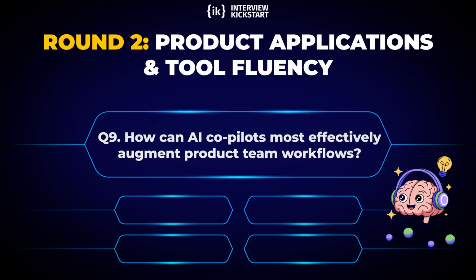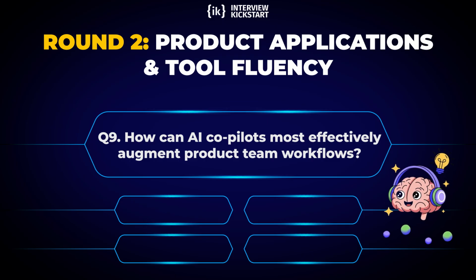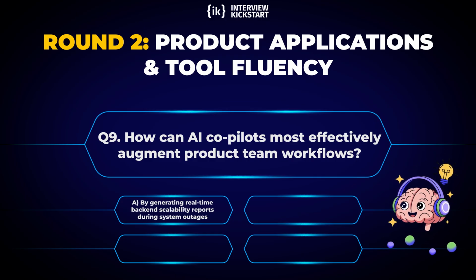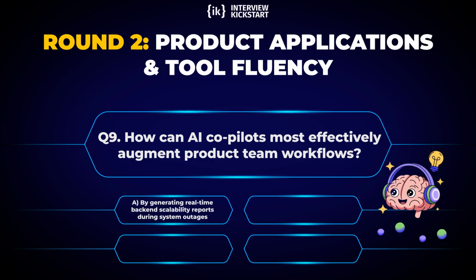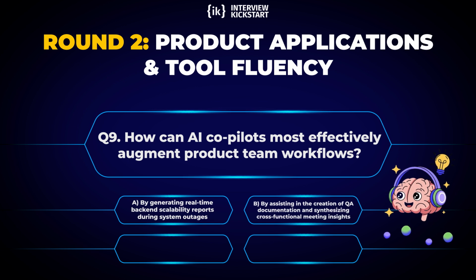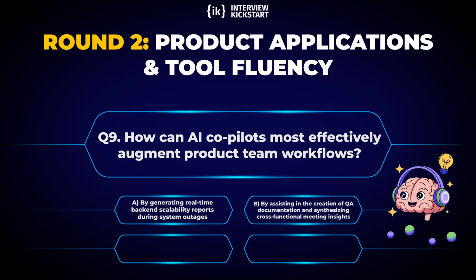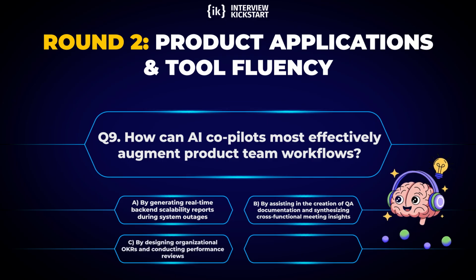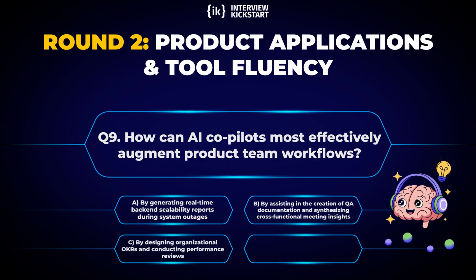Question 9, how can AI copilots most effectively augment product team workflows? Options: A, by generating real-time backend scalability reports during system outages. B, by assisting in the creation of QA documentation and synthesizing cross-functional meeting insights. C, by designing organizational OKRs and conducting performance reviews.